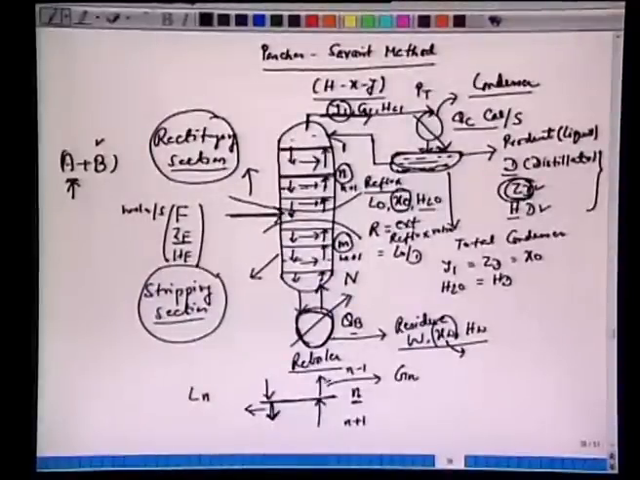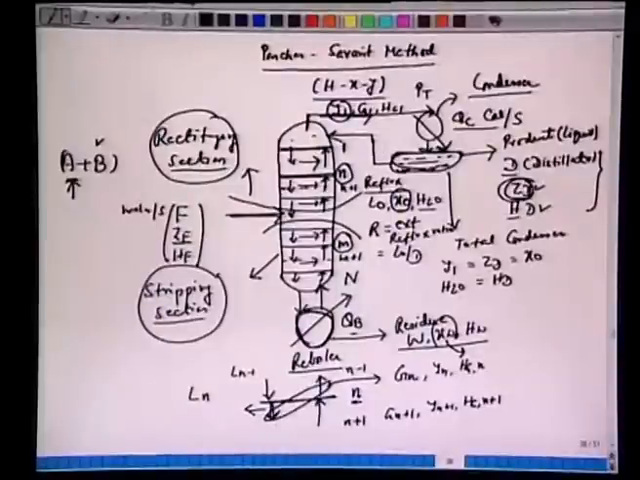So Gn and Ln are in equilibrium. This would be Ln minus 1, and this would be Gn plus 1. So Gn, then we have Yn, then we will follow this, we'll call it Hgn. We have Gn plus 1, Yn plus 1, Hgn plus 1. The convention we are following is that the streams are tagged with respect to the plate they originate from.